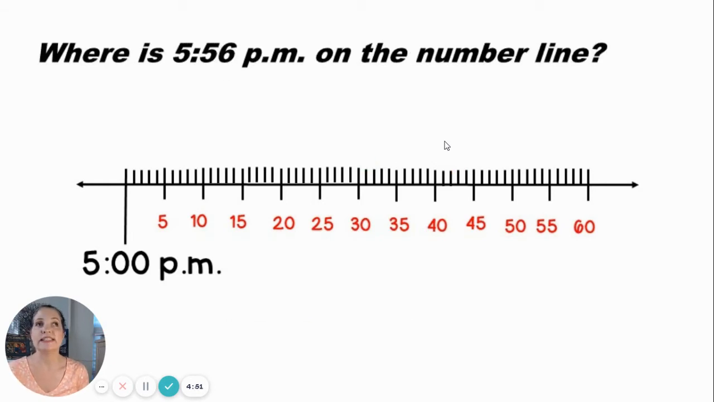Where is 5:56 p.m. on the number line? Okay, see the purple dot? That's 5:56. I can count by 5s until I get to 5:55, and then I know I just need to count one more tick mark, which represents a minute, to get to 5:56.